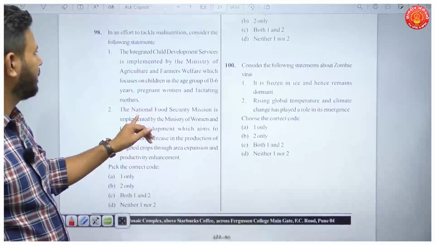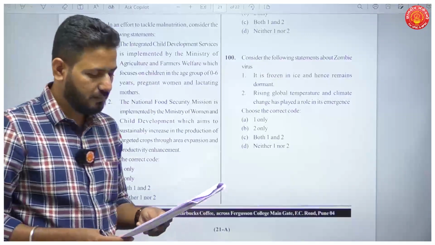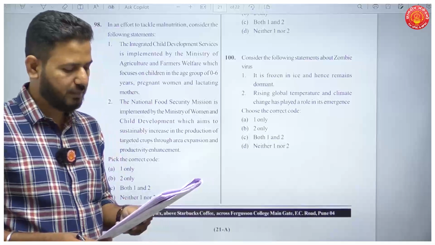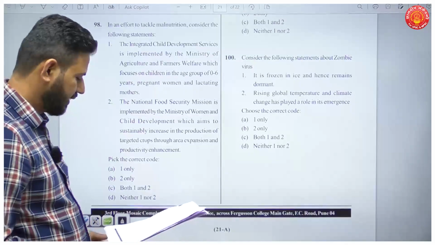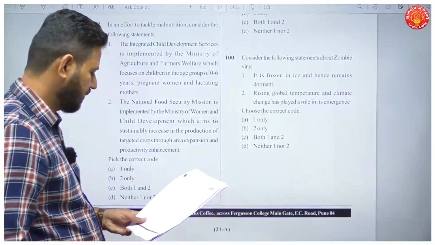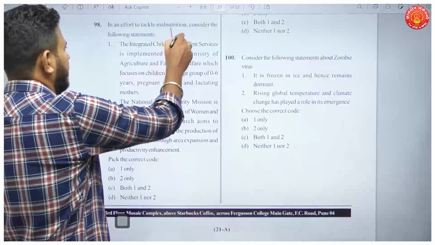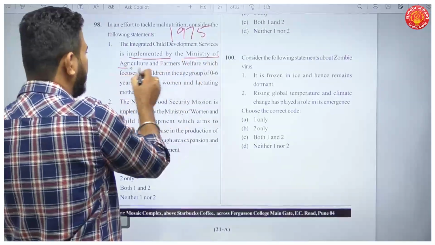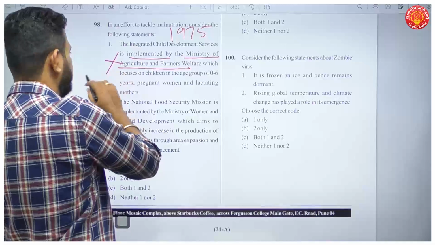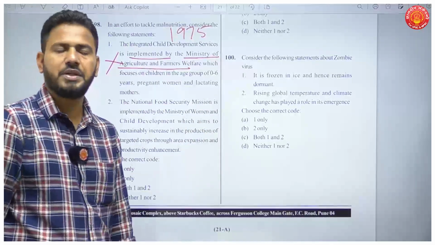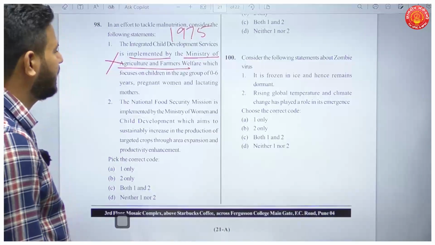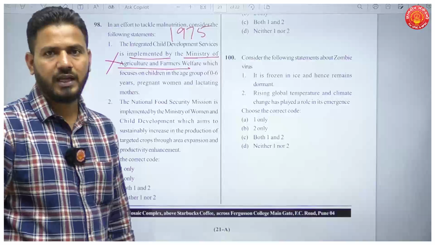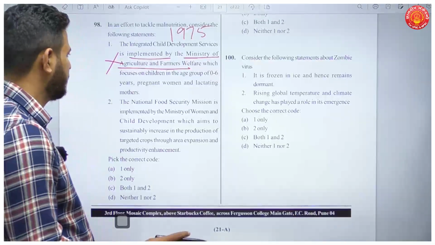Question number 98. In the effort to tackle malnutrition, consider the following statements. The Integrated Child Development Services, which was started in 1975, is implemented by Ministry of Agriculture. Don't read further, because it is not implemented by Ministry of Agriculture. It is implemented by Ministry of Women and Child Development. Okay, so this is incorrect.